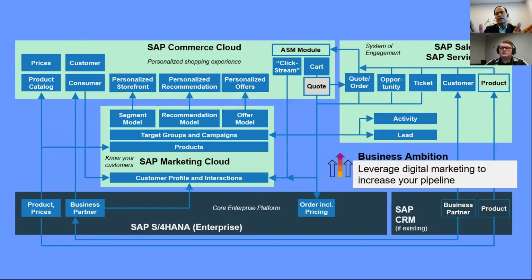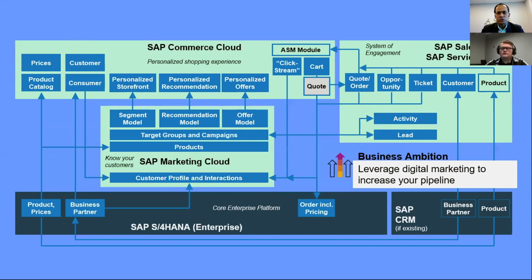If you have service in the scope, as you see on the right-hand side, the sales and service. So right now in the diagram, I have depicted both the sales and service cloud as a part of one cloud, and this is referred to as Cloud for Customer. But then you have some of these other solutions from Calidus or the core systems field service management solution. So those will be in addition to that, and those are the additional integration you need to take into account.